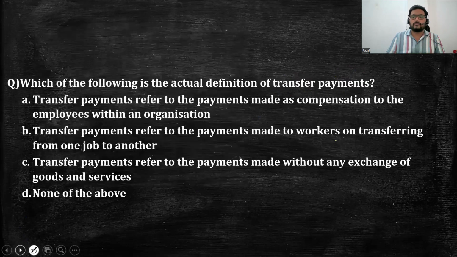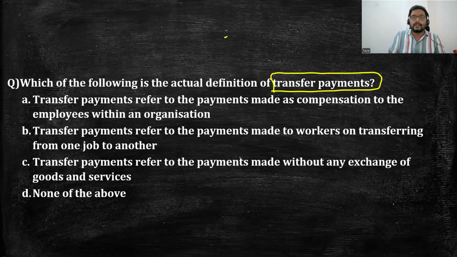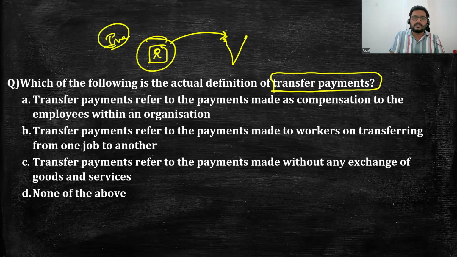Next, which of the following? Most of them are still confused. I don't know whether you follow the notes or not, or you people could be outsiders, but not my students, who have raised this question about transfer payments. Transfer payments means someone is transferring money from another country to you, because some of your family members stay there, perform some economic activity, earn their income, save money out of their income, and that money they are transferring. So transfer payment refers to payment made without any exchange of goods or services. Here you're not exchanging any goods and services; rather you are transferring money from one individual to another.